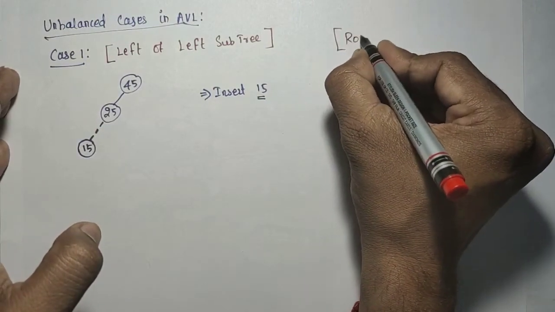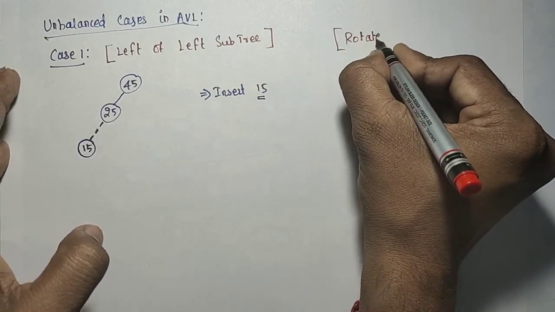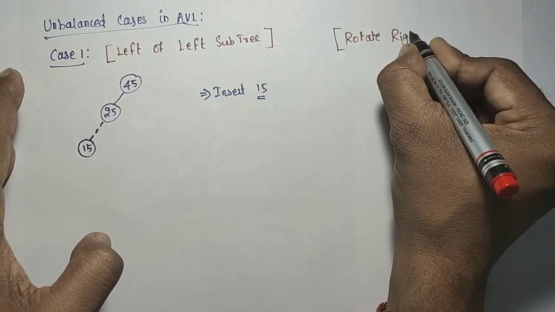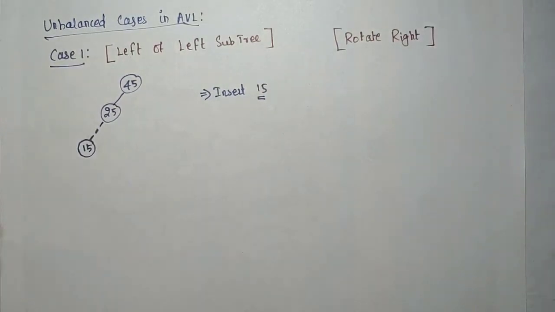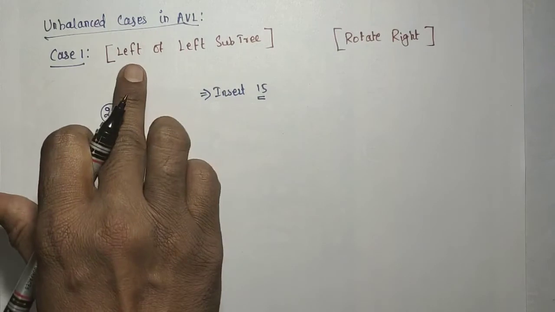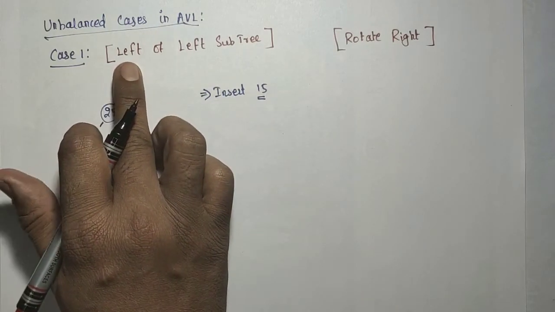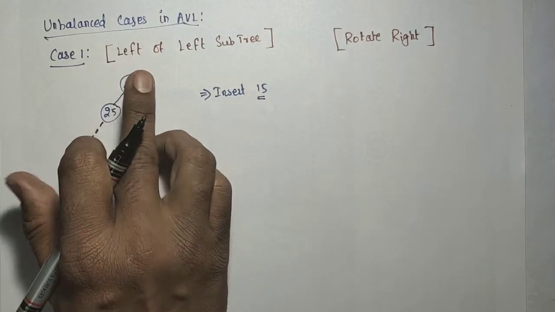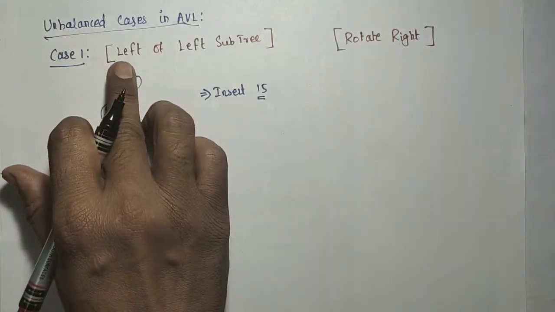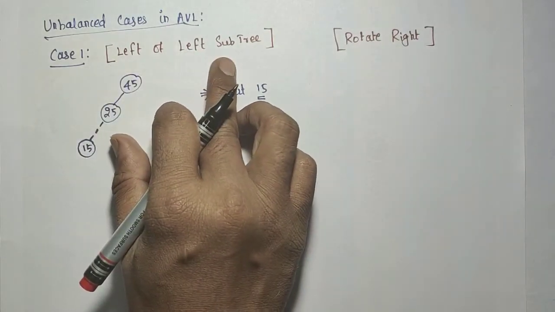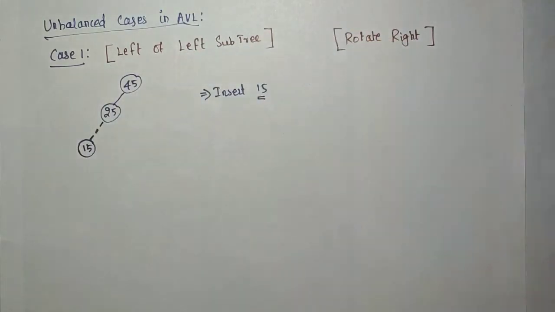Rotate right. That is the solution. So when the unbalancing occurs due to inserting a new element at the left of the left subtree, the solution is rotate right.